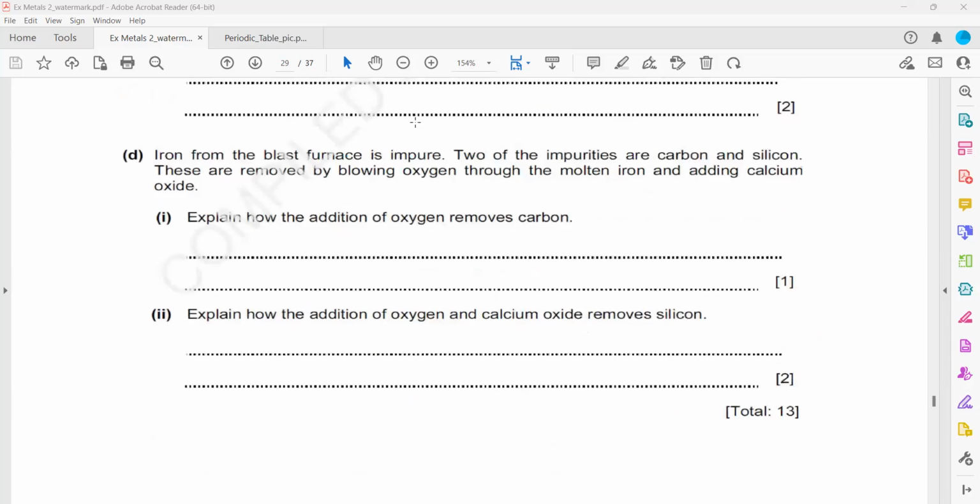The next one, how addition of oxygen removes the carbon. So what actually happens when we are converting iron into steel? Carbon reacts with oxygen to give carbon dioxide. And how addition of oxygen and calcium oxide removes the silicon? It will form calcium silicate, or we can also say slag. So silicon reacts with oxygen to give silicon oxide, and then silicon oxide reacts with calcium oxide to form slag.